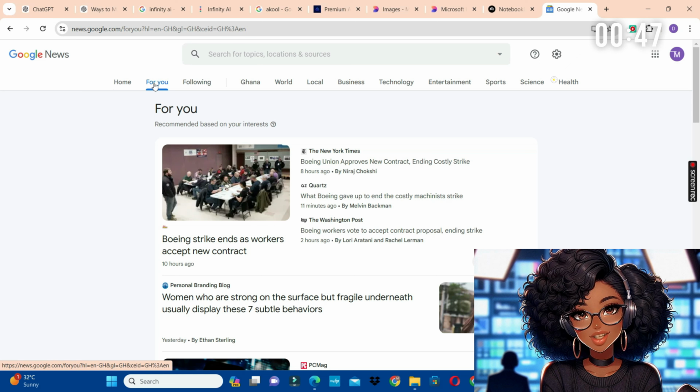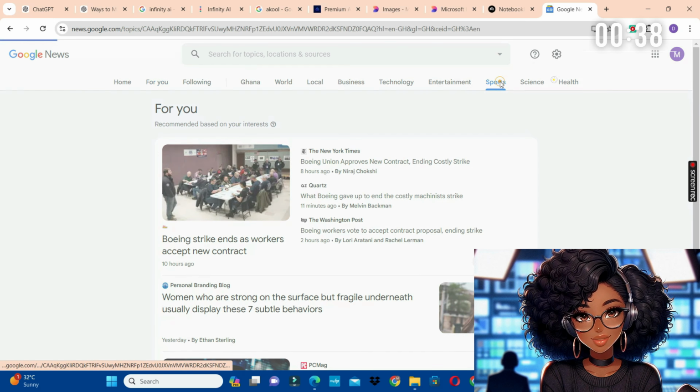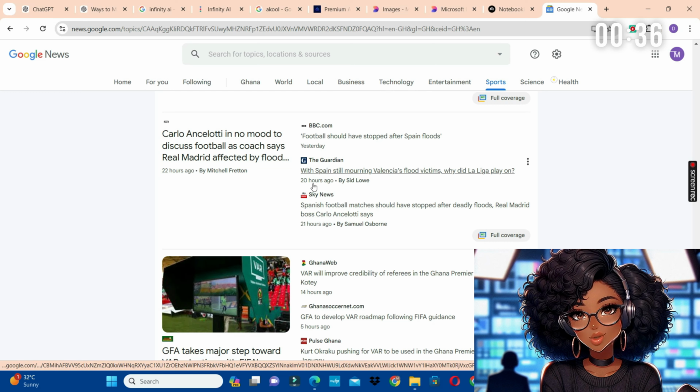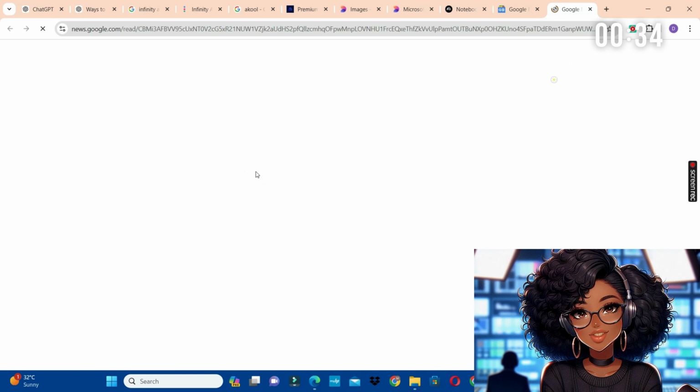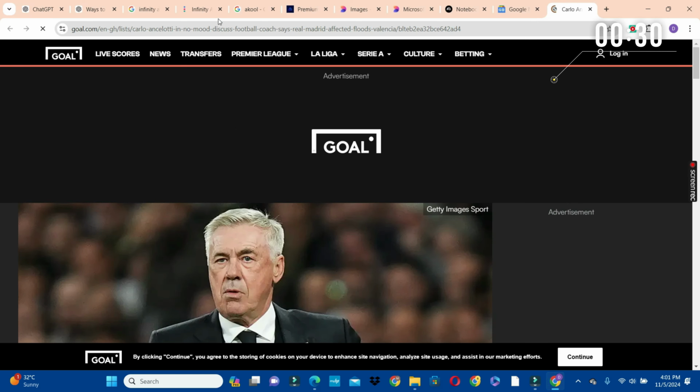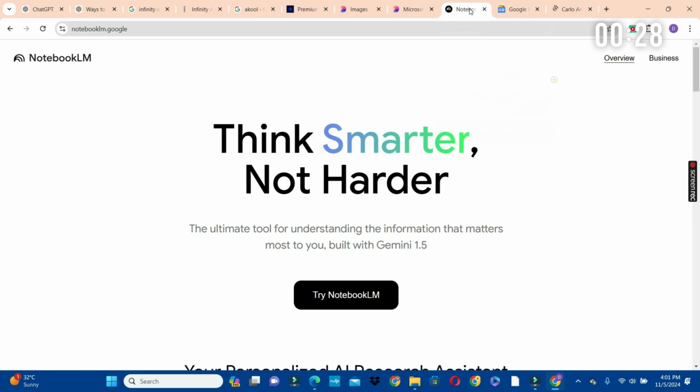On the Google News page, you have so many categories that you can choose. We have the world news, local news, business news, technology, entertainment, and sports. So you can click on sports. You're going to choose one of these sports news, so we can go with this one. Then what we're going to do from here is to copy the URL of this particular news and visit the NotebookLM page to convert that into an audio.